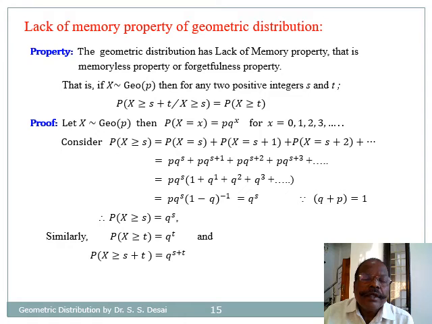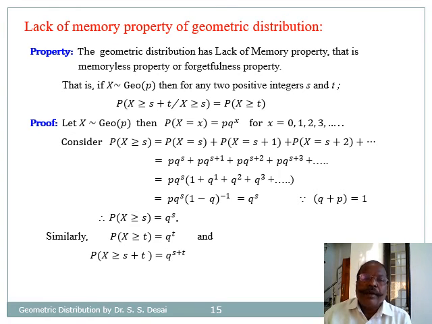Lastly, the important property of geometric distribution, that is lack of memory property. The statement is the geometric distribution has lack of memory property. In other words, the geometric distribution has memoryless property, and also the geometric distribution has forgetfulness property.